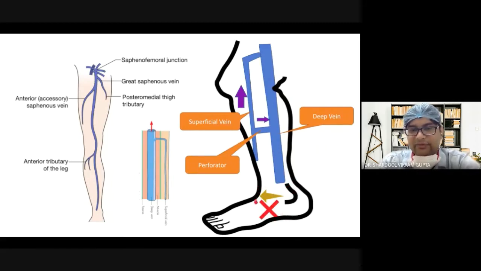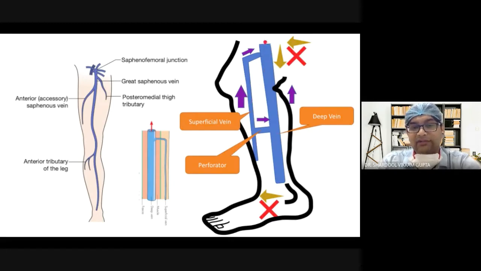So a valve is basically a unit which allows unidirectional flow only. And in the deep venous system, the flow will be towards the upward side only. There will be no downward flow. These arrows show that these flows are not possible if the veins are competent. So suppose there is an incompetent saphenofemoral junction, the valve there is incompetent. The incompetency of this valve will be known as incompetent SFJ, saphenofemoral junction. The blood will go downwards and trickle and cause distension of these veins.